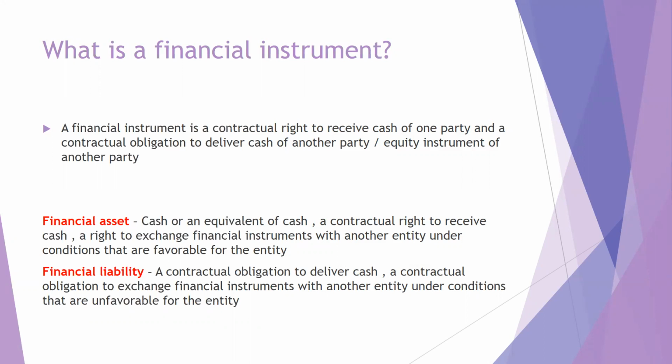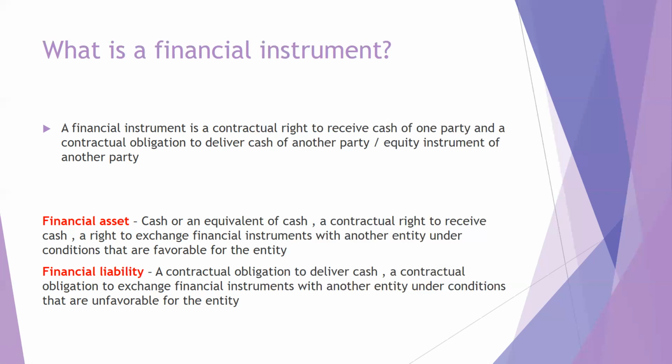For example, let's say company A sells goods to company B on credit basis. Then for company A, there will be a receivable amount. For company B, there will be a payable amount. Do you see, for company A, that receivable amount is a financial asset? Why? Because company A has a contractual right to receive cash. At the same moment, company B has a contractual obligation to deliver cash to company A. So it is a financial liability, which is called payables, for company B. That is a simple example that I gave.